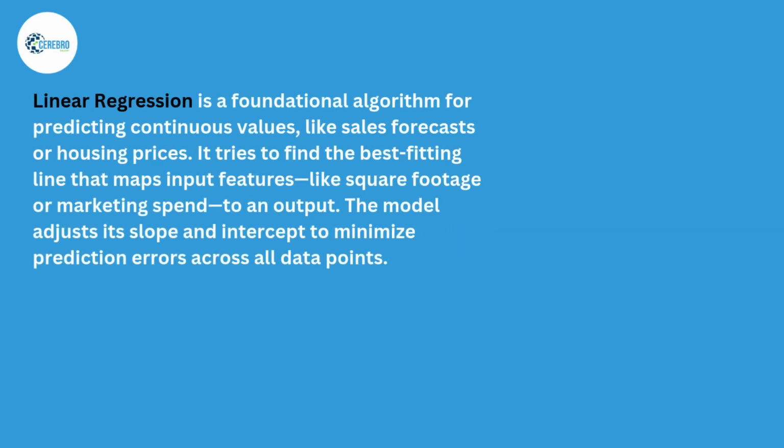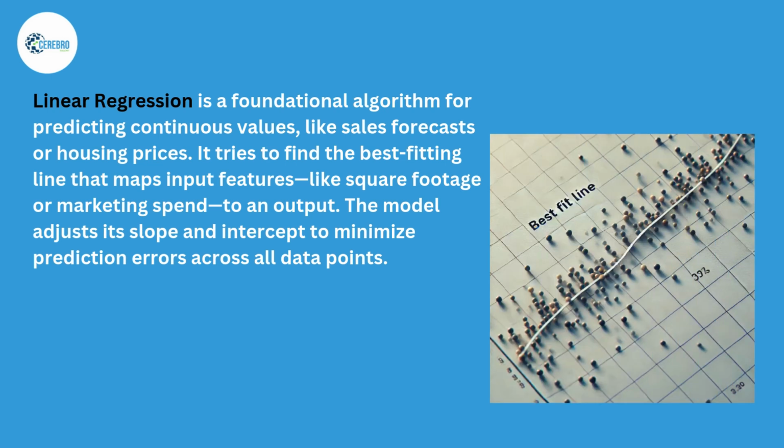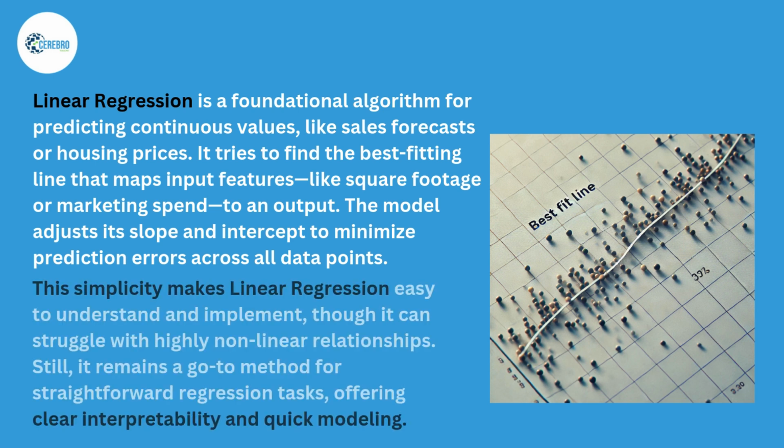Linear regression is a foundational algorithm for predicting continuous values, like sales forecasts or housing prices. It tries to find the best fitting line that maps input features, like square footage or marketing spend, to an output. The model adjusts its slope and intercept to minimize prediction errors across all data points. This simplicity makes linear regression easy to understand and implement, though it can struggle with highly nonlinear relationships. Still, it remains a go-to method for straightforward regression tasks, offering clear interpretability and quick modeling.